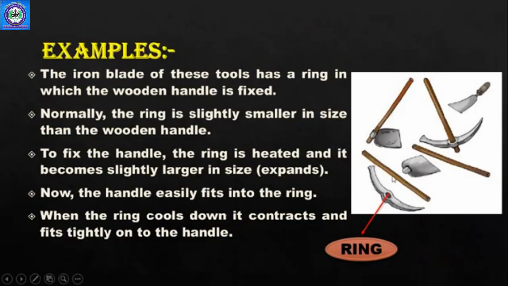ये इस wooden stick पे paste की जाती है इस तरह से, as you can see, right? So this ring is smaller in size than this wooden handle, okay? So it is first heated. जब हम इसे heat करते हैं तो ये ring थोड़ा सा बड़ा हो जाता है. Then we put this wood inside it and we cool it, okay? So when it cools, it is fixed in the ring, right? फिर ये जो tools हैं वो आसानी से हम use कर सकते हैं. Now the handle easily fits into the ring. When the ring cools down, it contracts and fits tightly on the handle, right? So as you know, this is the property we are using here, expansion and contraction.